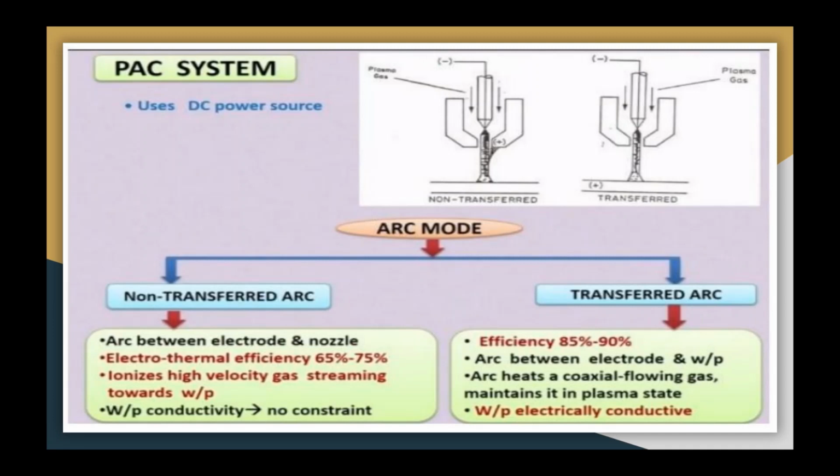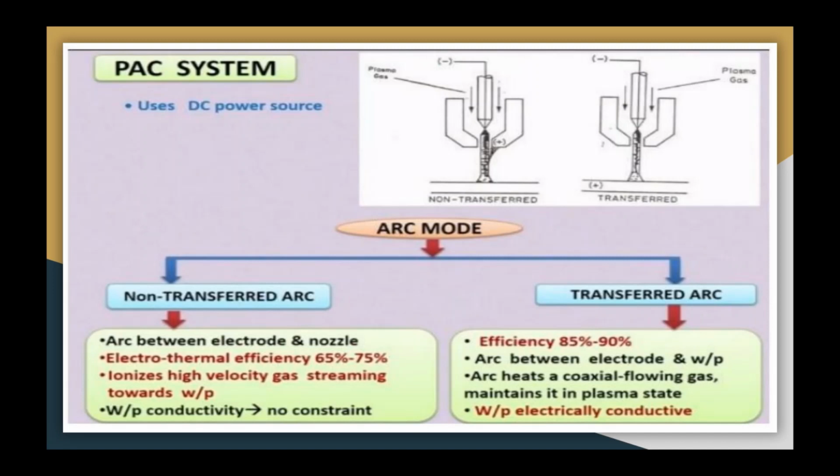Now let us discuss the transferred arc. In this case, the arc is maintained between the electrode, which has negative polarity, and the electrically conductive workpiece, which has positive polarity. Note that only an electrically conductive workpiece can be machined or cut by the transferred arc system. The arc hits a coaxial flowing gas and maintains it in a plasma state. The electrothermal efficiency is up to 85 to 90%.